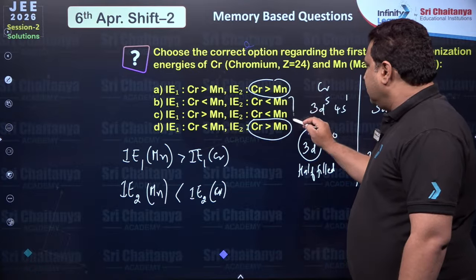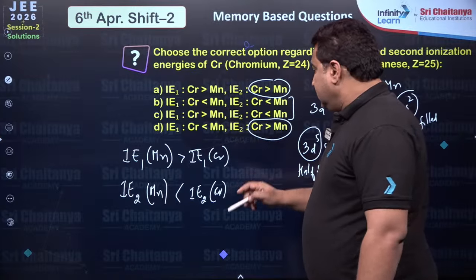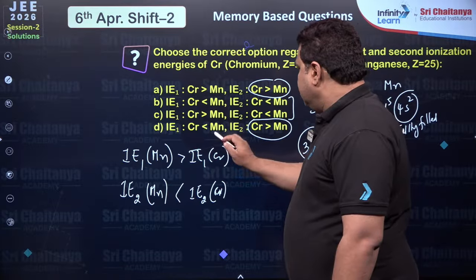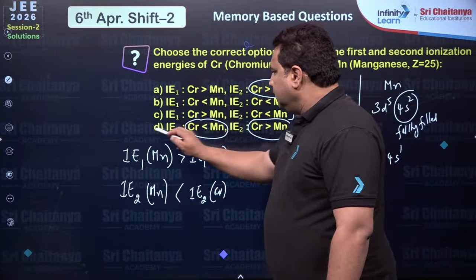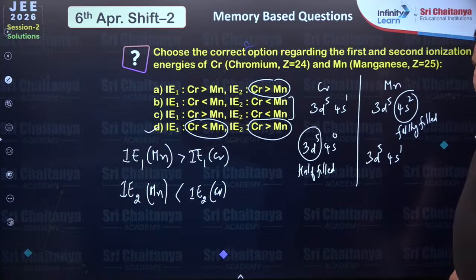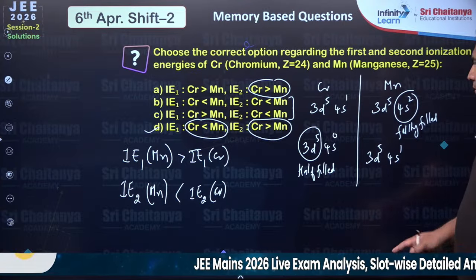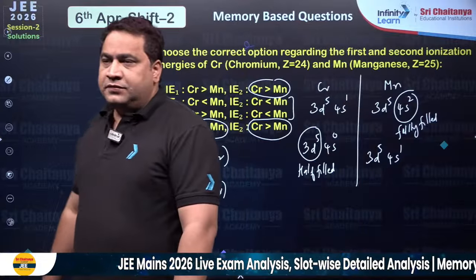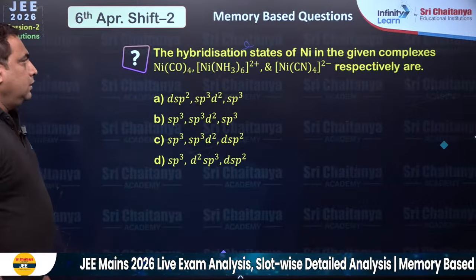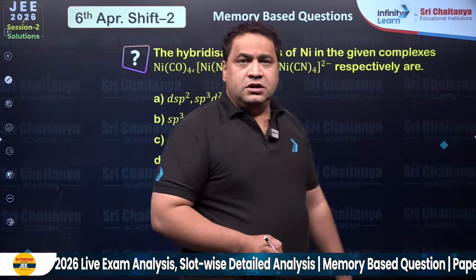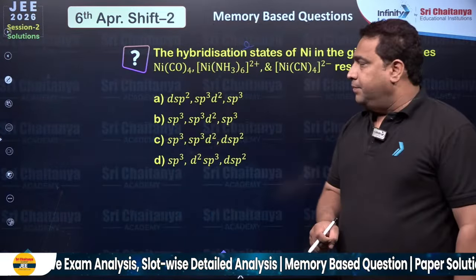So these two are out of the game. And here if you see in IE1, manganese should be greater than chromium. This one. Option D. Manganese greater than chromium, right. Okay, dear students. So this is a good question, simple but good question. Next, the hybridization. Oh my God, this question came in yesterday's, I think shift 2 paper it has come.